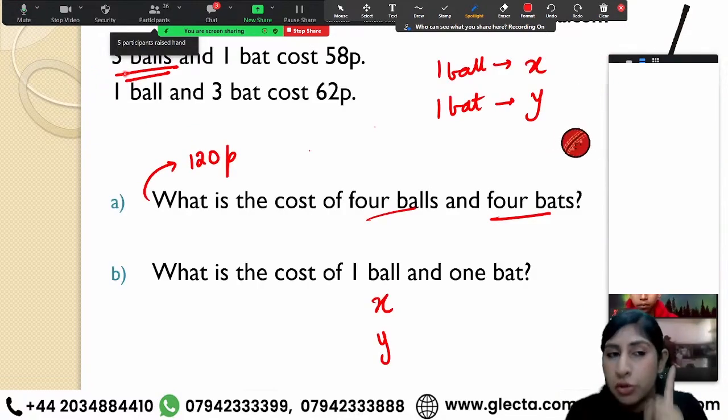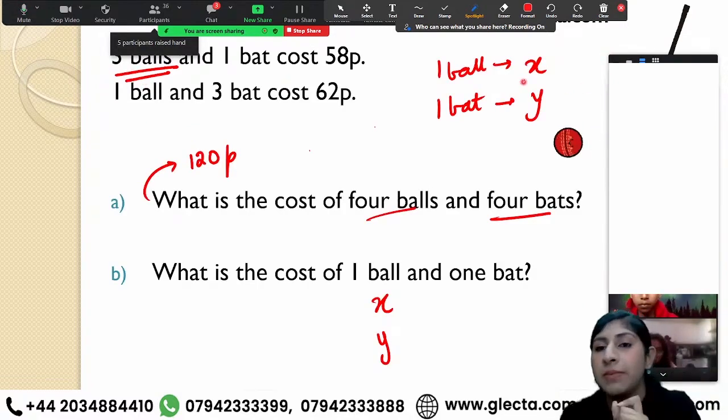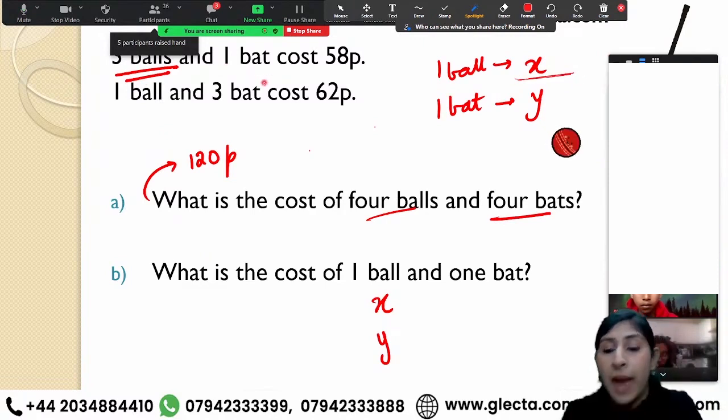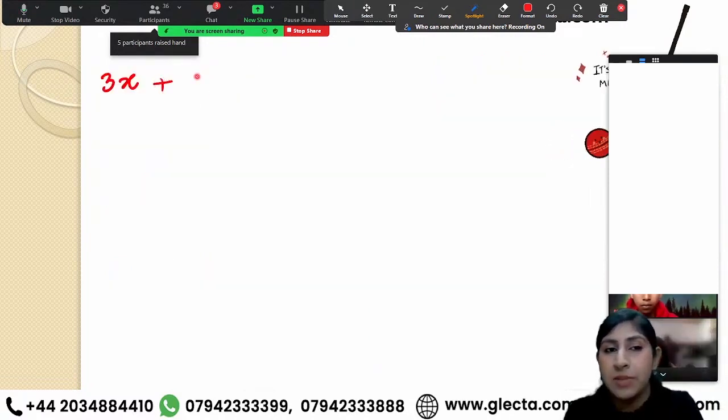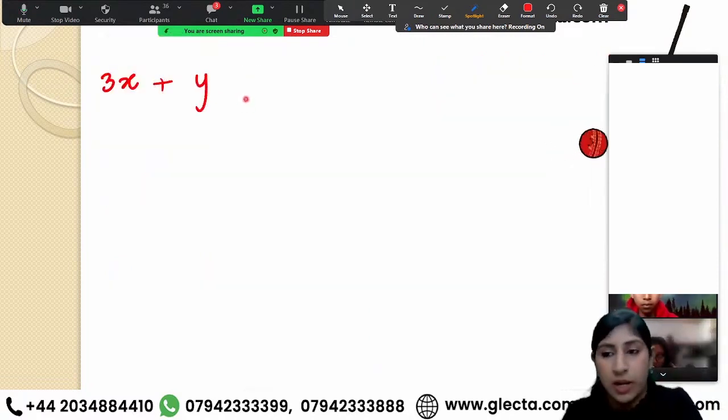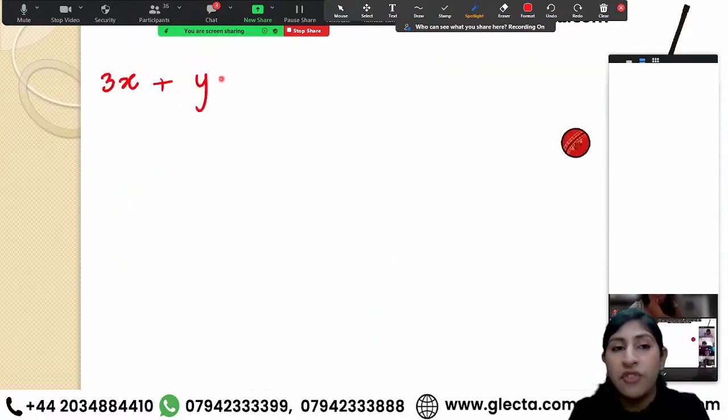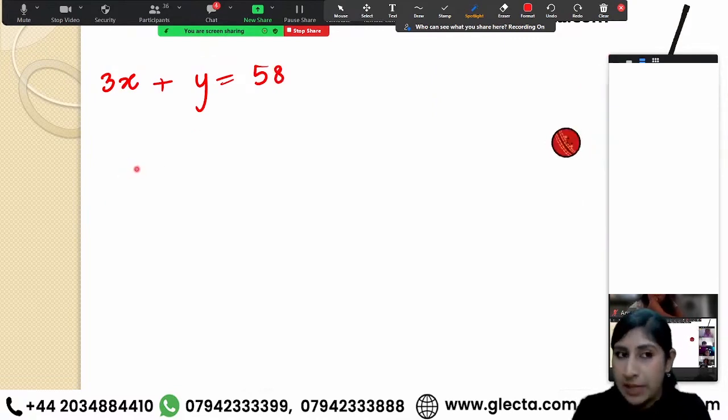So over here, 3 balls, that means 3 times x. 1 bat, that is 1 times y. 1 times any number is just the number itself, right? So I'm just writing y equals 58. That's my first equation.